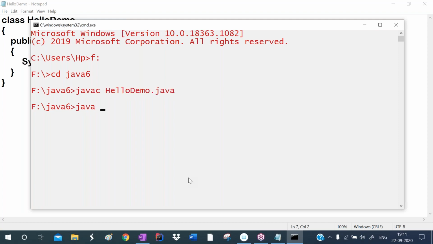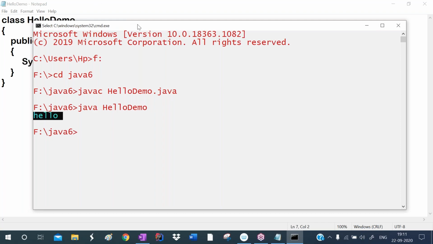Now I want to run the program. To run the program, I'm using the command java. So java HelloDemo I'm writing, and pressing the enter key. What is it printing? Hello. So hello it is printing.